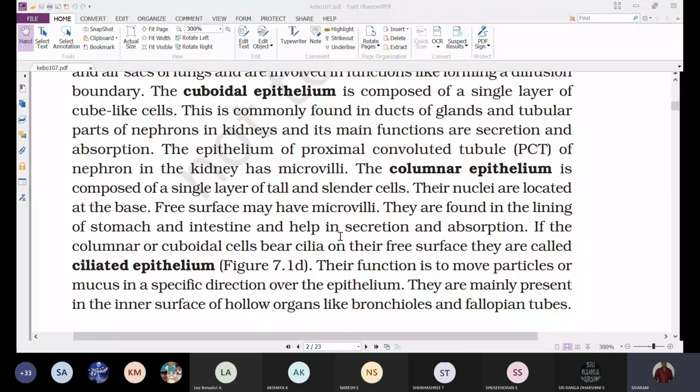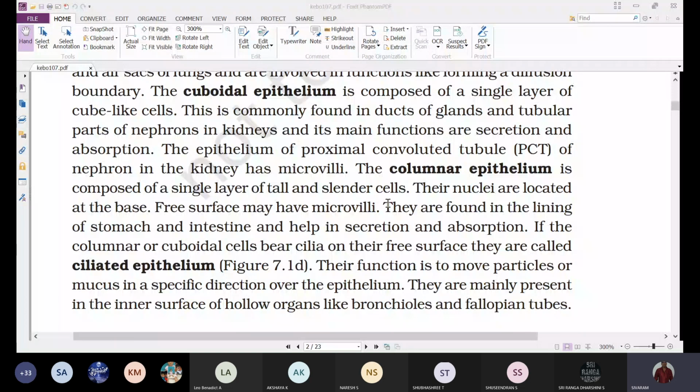The digestive enzymes are secreted, and after digestion, the digested food is absorbed. So to increase the area of absorption and secretion, the columnar cells present in the stomach and the intestine have microvilli.